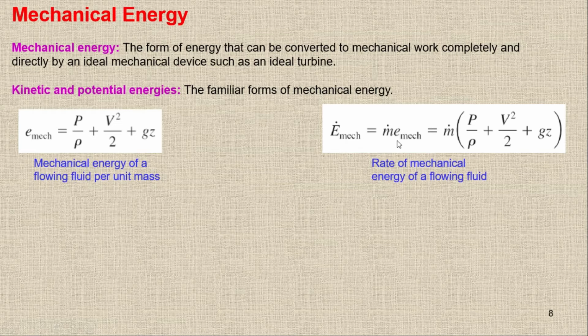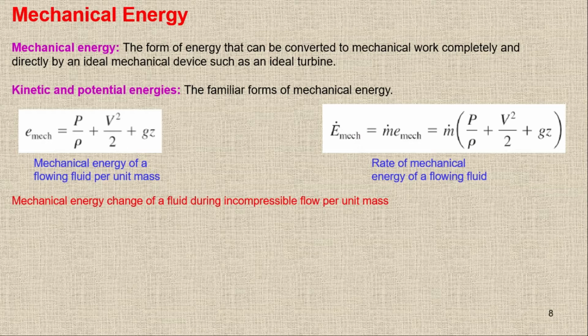And this time this is E mechanical, so I'm just putting mechanical here. So we have the rate of mechanical energy, and it's equal to mass flow rate times the E mechanical, so it will be m dot times this whole value: P upon rho plus V square upon 2 plus gz. So this is the rate of mechanical energy. Please be careful with the rate of mechanical energy or the rate terms. We have specific terms and then we have total terms as well.